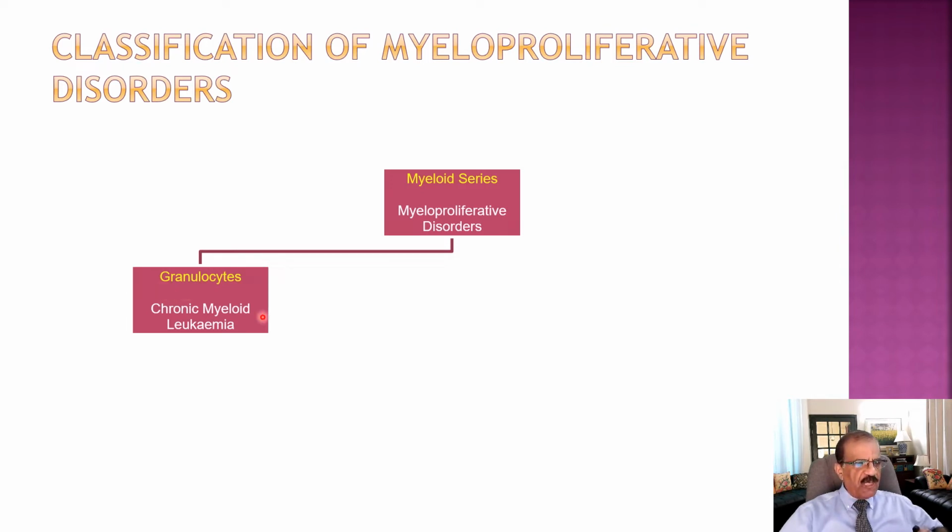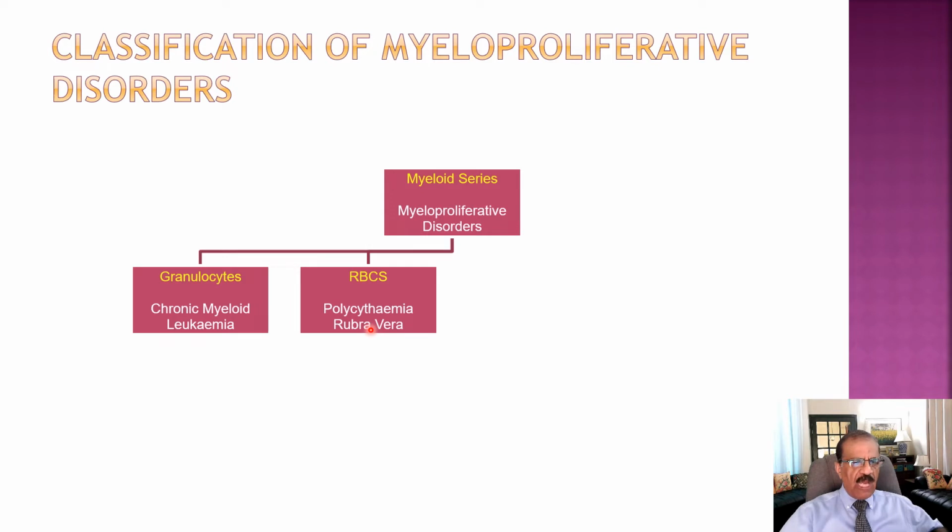If there is abnormal growth of white cells, this would lead to chronic myeloid leukemia, also called chronic myelogenous leukemia. And if it arises from the RBCs, it would be called polycythemia rubra vera, or simply polycythemia, to differentiate it from secondary polycythemia, which is a much commoner condition.